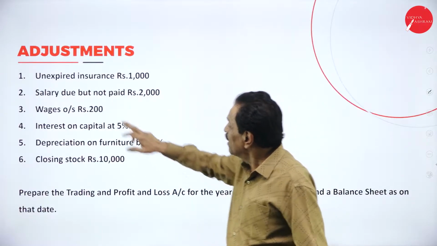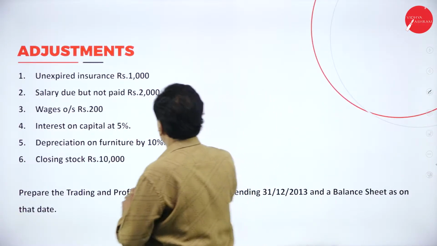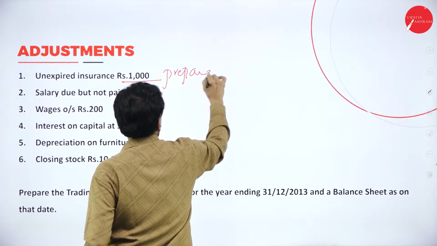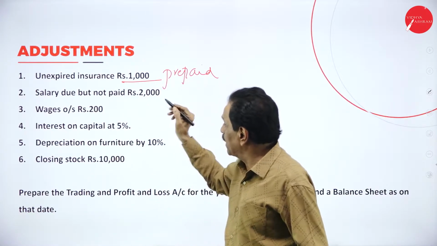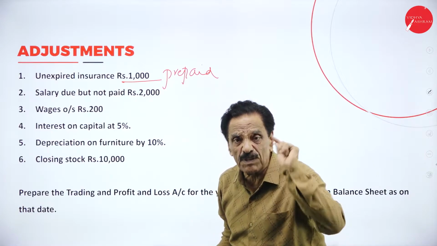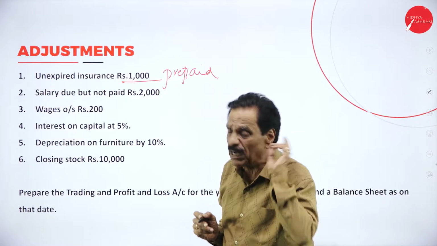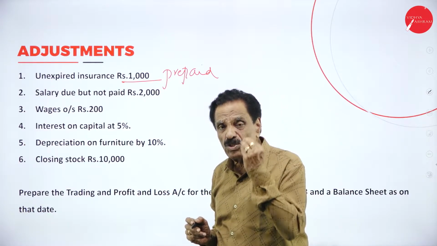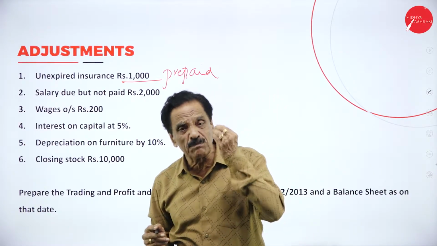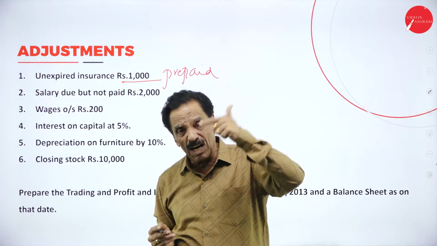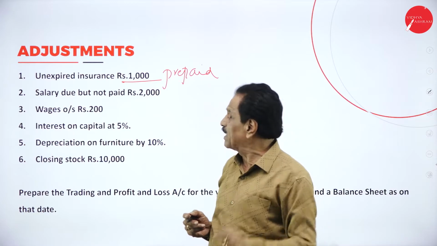Here, unexpired insurance means prepaid. Deduct from the insurance, then asset side of the balance sheet. All adjustments should appear twice. The item from the trial balance should appear only once, either in the trading account or in the profit and loss account or in the balance sheet.